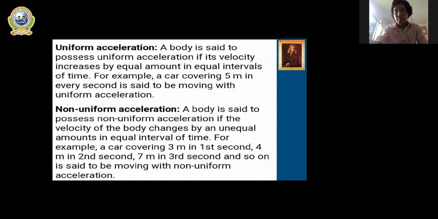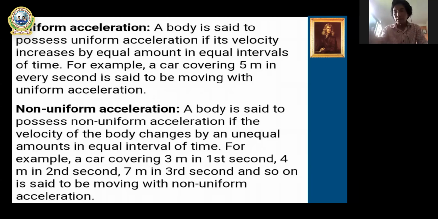Now, one minute. Uniform acceleration and non-uniform acceleration. You can see some examples there. If a body covers the same displacement, that means equal displacement in equal intervals of time, or you can say with the same velocity every second, that is uniform acceleration.